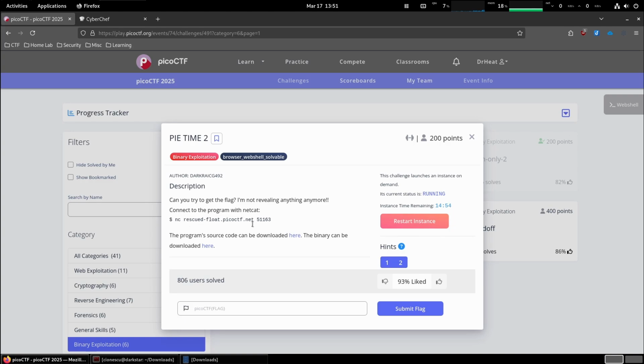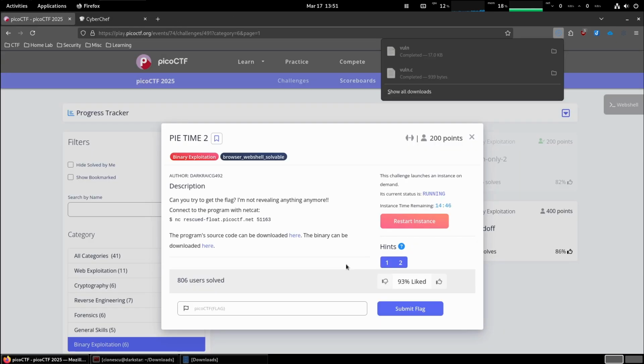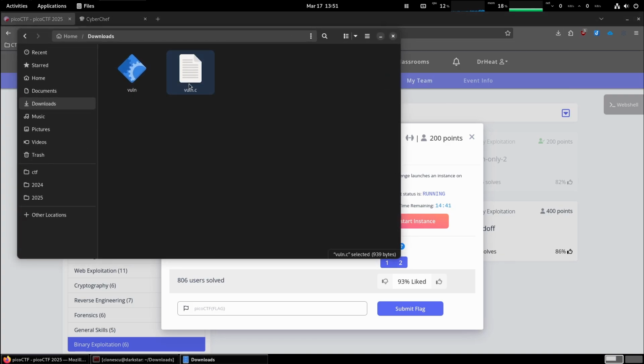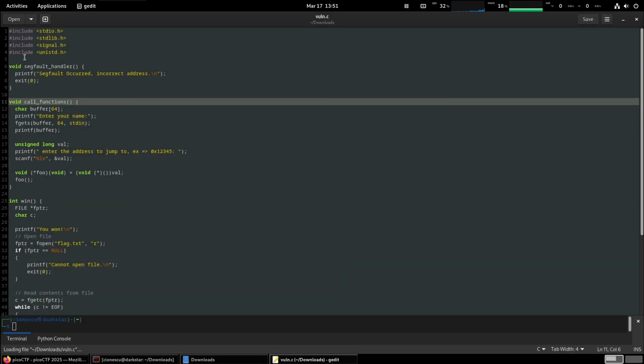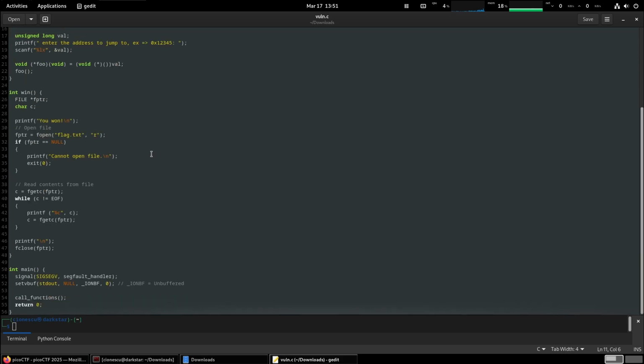Connect the program with Netcat. The program source code can be downloaded here. Let's grab it, and the binary can be downloaded here. Let's grab the binary too. Okay, so let's see what we have to work with first. Segfault handler, call functions, win, and main.